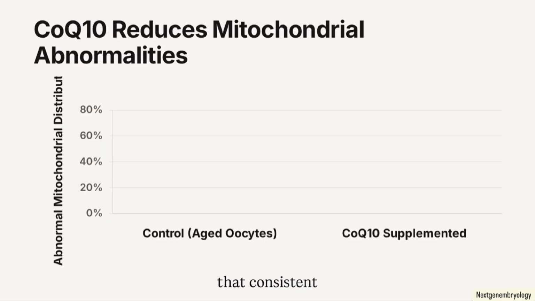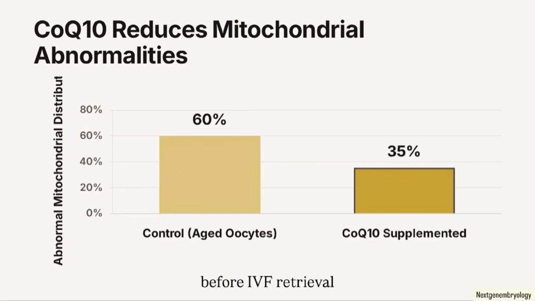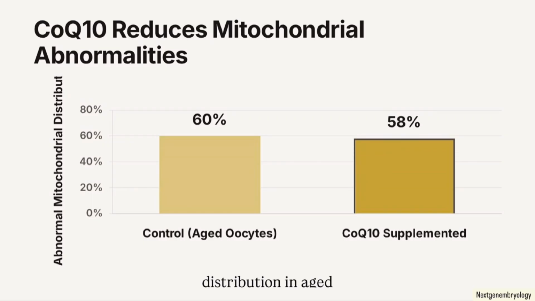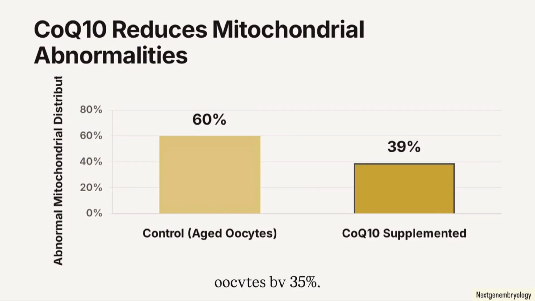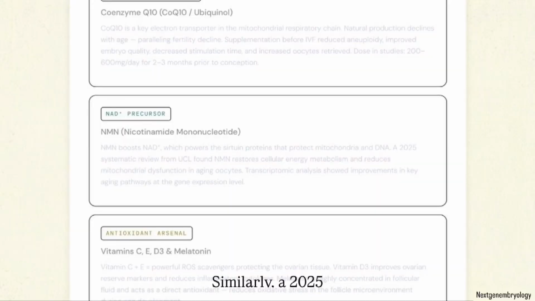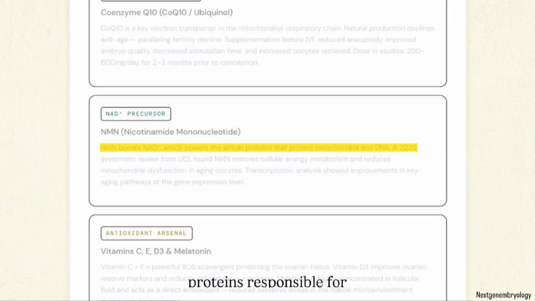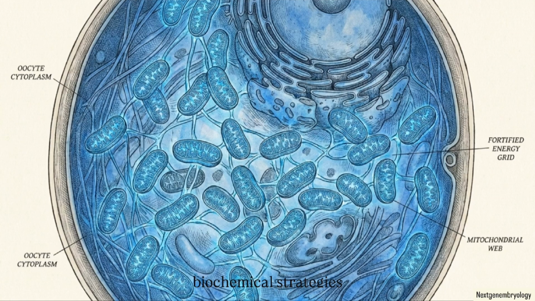Clinical data shows that consistent supplementation before IVF retrieval reduces abnormal mitochondrial distribution in aged oocytes by 35%, directly correlating with improved embryo quality. Similarly, a 2025 systematic review from University College London found that nicotinamide mononucleotide, or NMN, actively restores cellular energy metabolism by boosting NAD+. This powers the sirtuin proteins responsible for protecting mitochondrial DNA. These interventions are targeted, biochemical strategies designed to stabilize the oocyte's energy grid in the precise window before ovulation occurs.